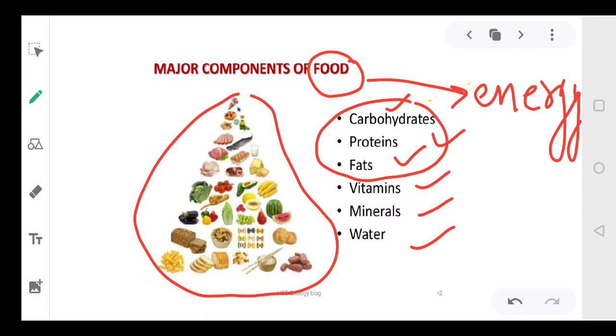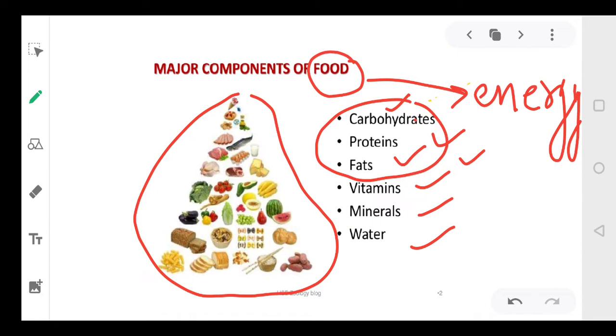Now see, students, the body cannot utilize these components as such. The body cannot use carbohydrates, proteins, or fats directly. They have to be converted into simple forms, and that is why your body needs the digestive system.